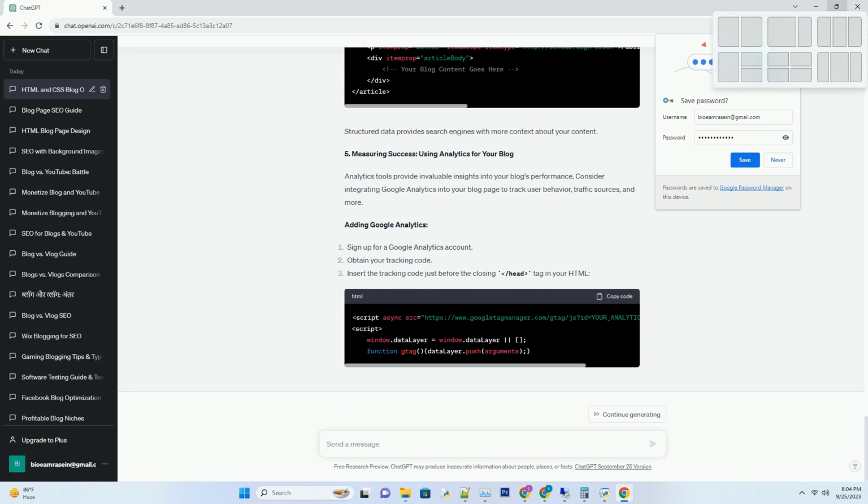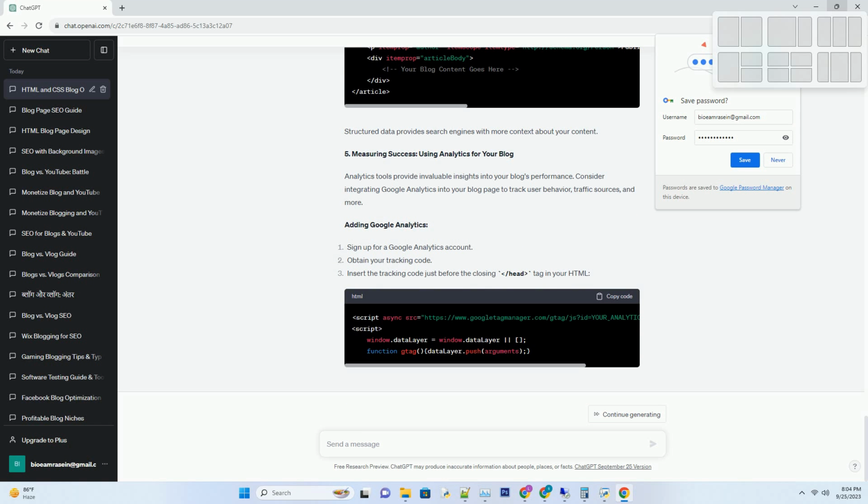HTML: nav, ul, li a href equals # home /a /li, li a href equals # categories /a /li, li a href equals # about /a /li, li a href equals # contact /a /li, /ul, /nav.